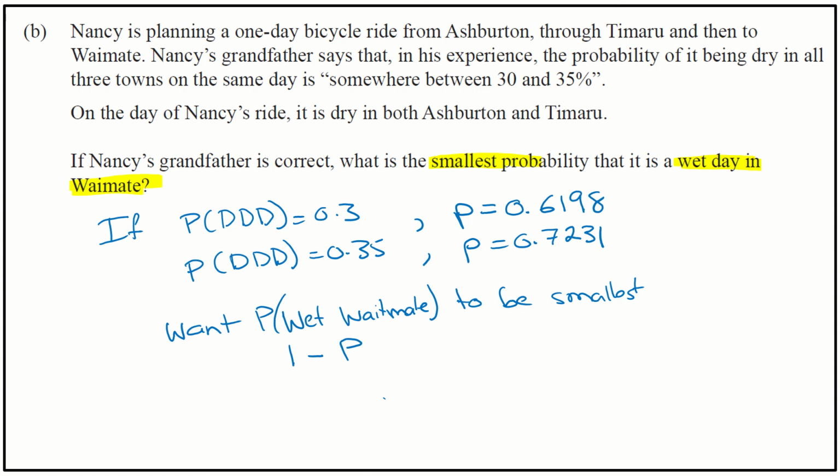And in order for that to be the smallest, we're going to choose the biggest value of p. So we're going to choose this value here of 0.7231. So the greatest chance of being dry, the opposite of that is the smallest chance of being wet.